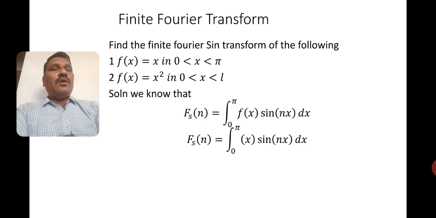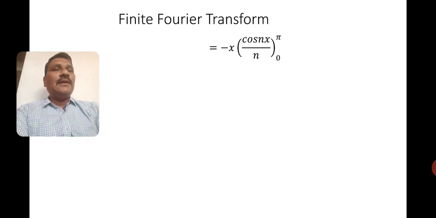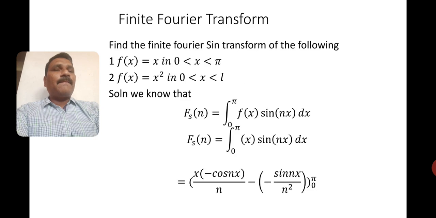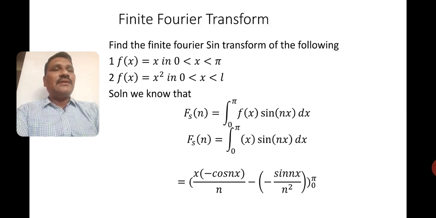Now I know what to do. We can do integration by parts. If you do integration by parts, what will you get? You keep x as it is and integrate sine. Sine integration will be minus cos nx divided by n minus sine nx divided by n square, from 0 to pi. Here you can see once again, only sine n pi and sine 0 will be 0. Only the first term we will get as a result.